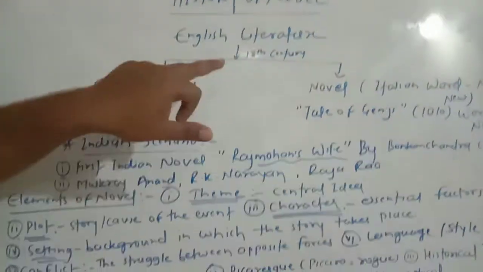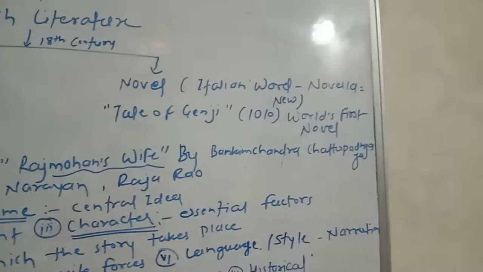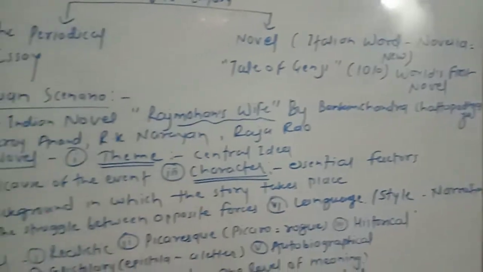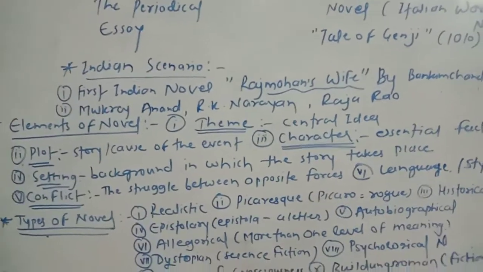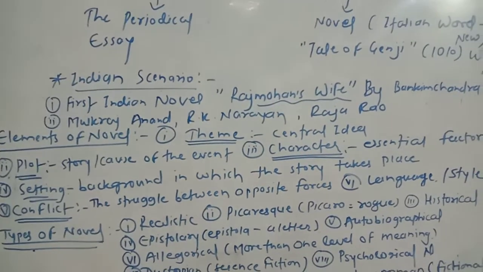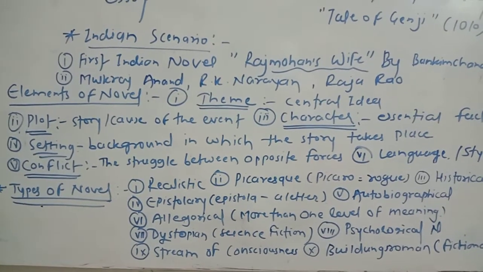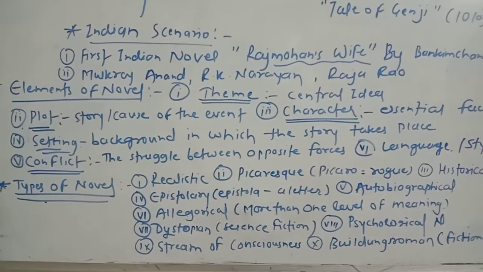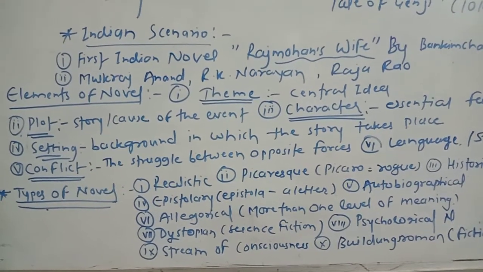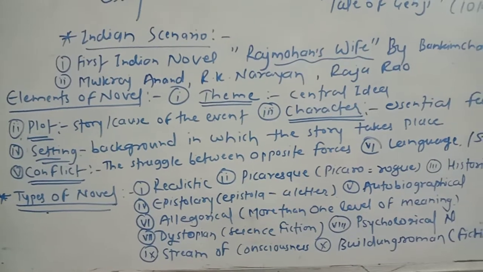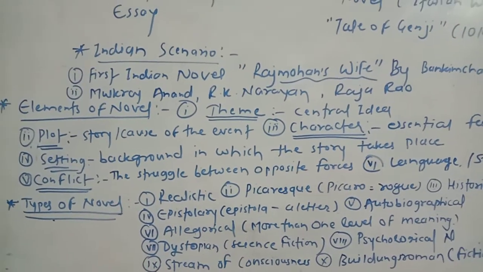Recently we discussed that the word novel comes from the Italian word novella. So what about the novella? Listen very well. The word novella originated from the Italian word novelle. It is a type of prose fiction which is shorter than a full-length novel and longer than a short story. It is well structured. It is a short narrative, often satiric or realistic in tone. It usually focuses on one incident or issue with one or two main characters and takes place at a single setting.